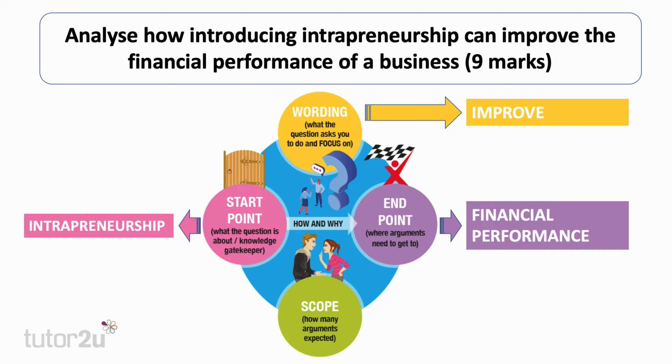How many arguments do we need? Well, this is singular. We're simply asked to analyse how it can happen, not analyse 2 ways. So in this case, the scope, how many arguments are needed, is 1. So just 1 paragraph, well argued, focus on the question, could get you between 7 and hopefully 9 marks.